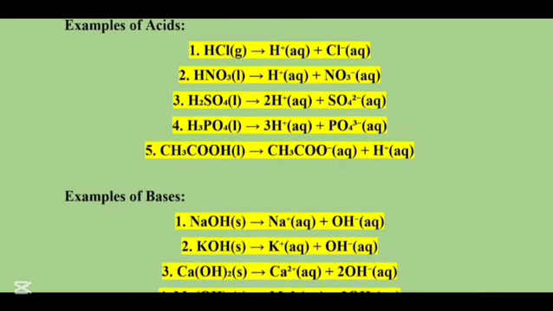Here are some examples of acids. Hydrochloric acid, which is in the form of a gas, combines with water, which is in the aqueous state, and as you can see, an H plus ion is being produced. This is an example of an acid. Then we have nitric acid, which is HNO3. This is in the form of a reactant, but when it is converted to its product, it gets separated and its covalent bond gets broken. So nitric acid produces an H positive ion and NO3 negative ion. So this is also an example of an acid. Sulfuric acid is another example. Then we have phosphoric acid, and it is another example of an acid.